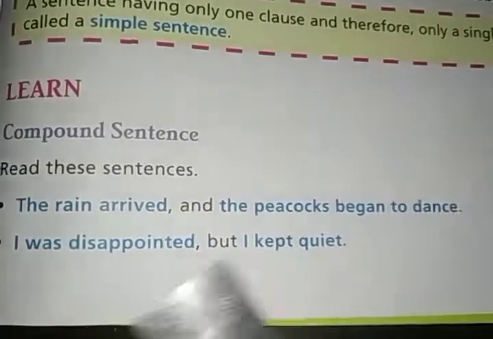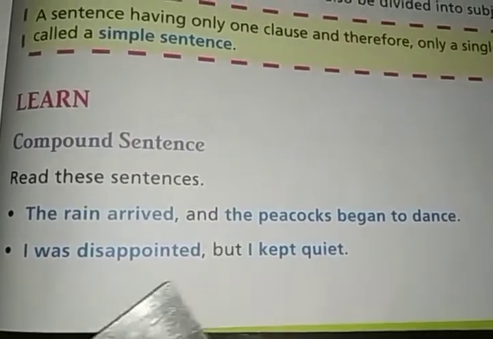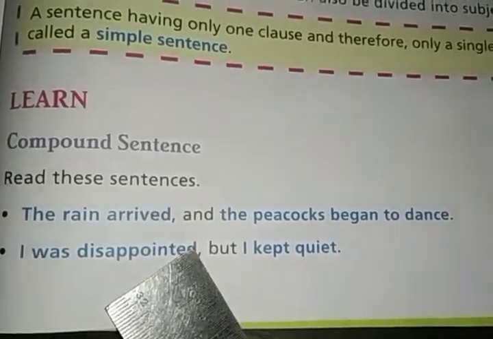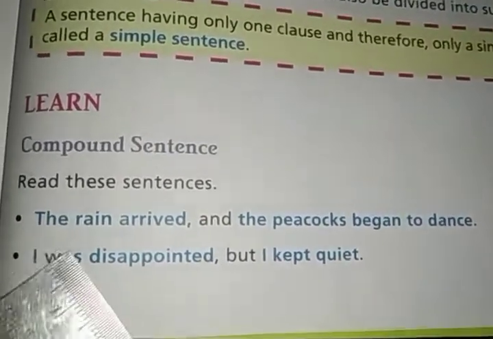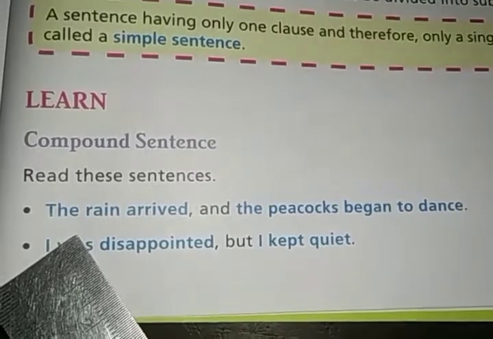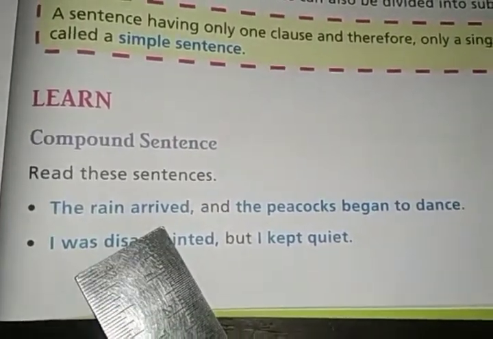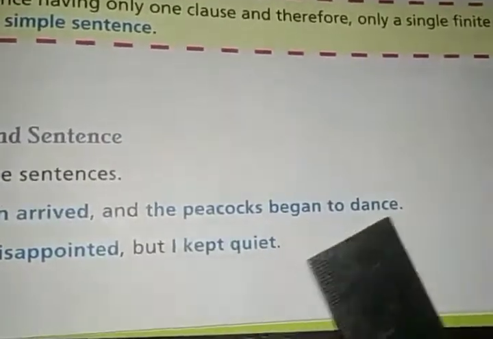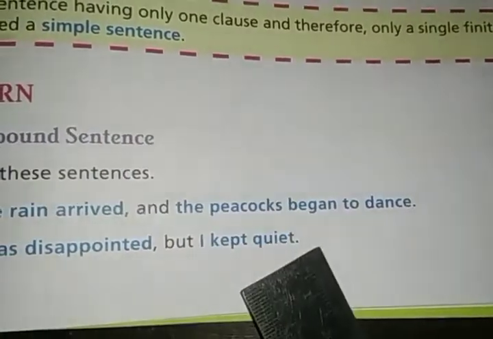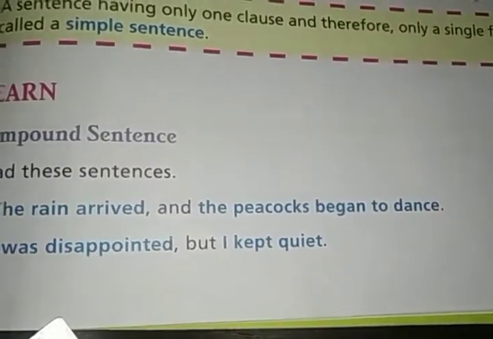Both the clauses are independent, meaning they are not dependent on each other. They can stand alone. If you say the rain arrived and omit the other portion, it will still carry a meaning. The rain arrived, stop, it carries the meaning that the rain arrived. The peacocks began to dance also carries meaning. They are not dependent on each other, right?